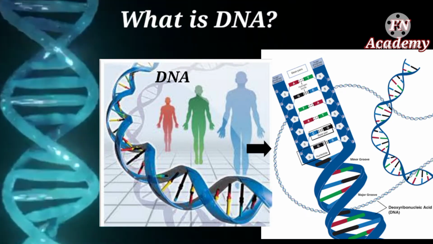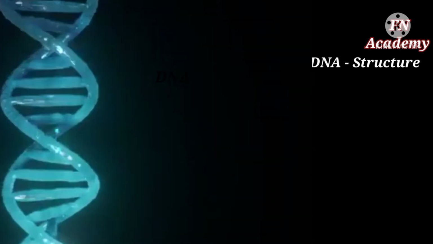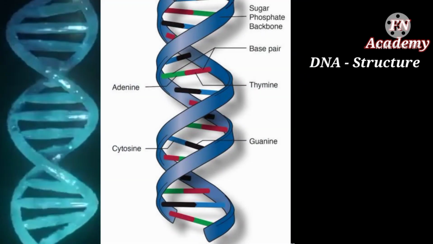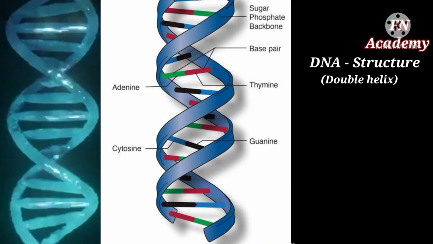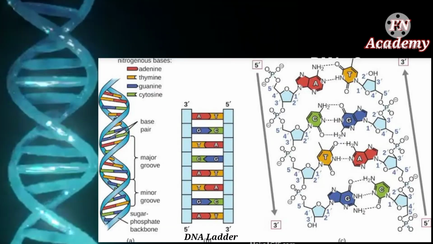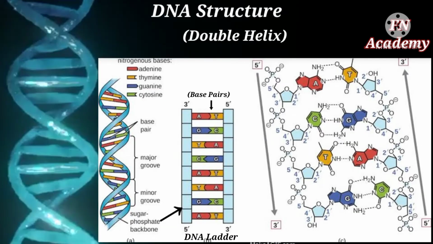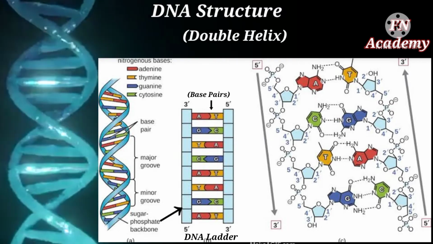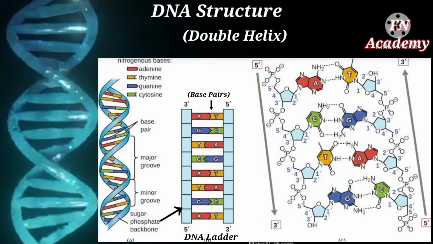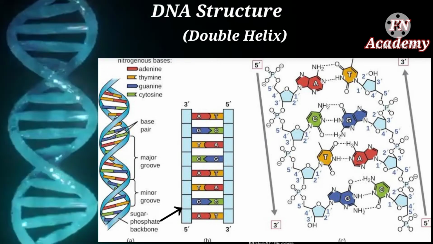It is an organic compound that has a unique molecular structure. DNA is a macromolecule consisting of two strands that twist around a common axis in a shape called a double helix. The double helix looks like a twisted ladder. The rungs of the ladder are composed of pairs of nitrogen bases, and the sides of the ladder are made up of alternating sugar molecules and phosphate groups.